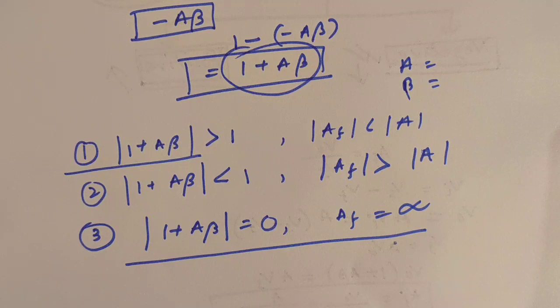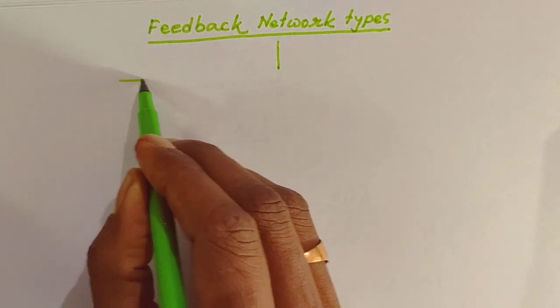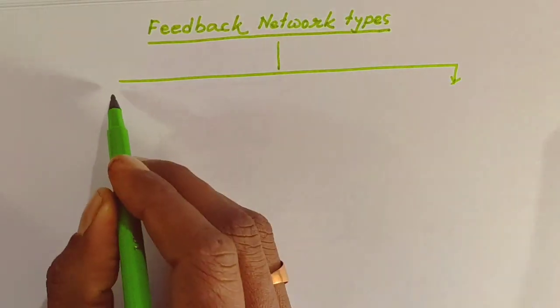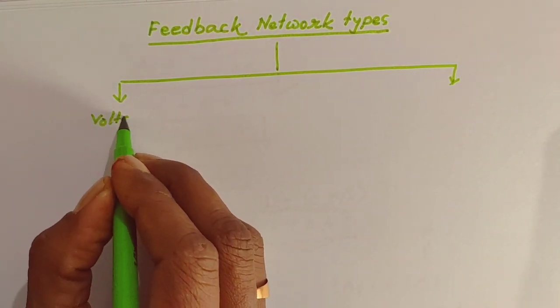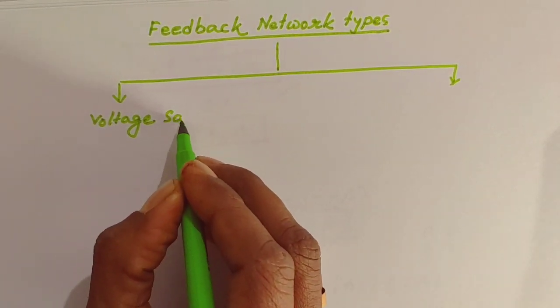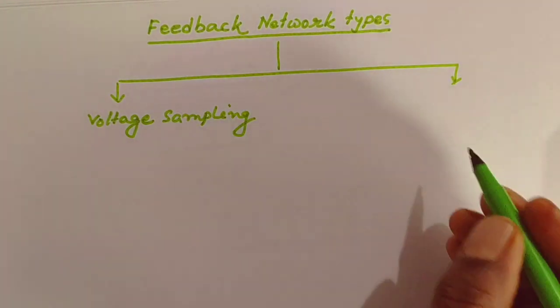Now we'll discuss different types of feedback, and how those feedback can be constructed with different circuit diagrams. I have termed this topic feedback network types. We can make it two types basically. One is called voltage sampling. Another is called current sampling.